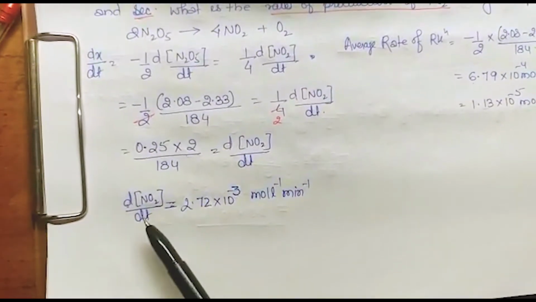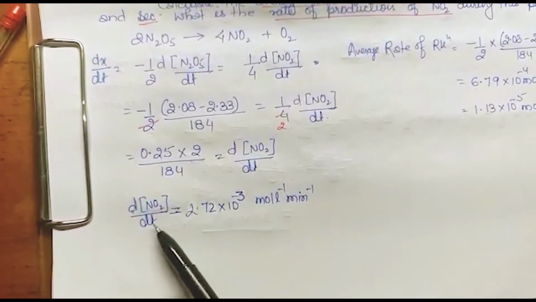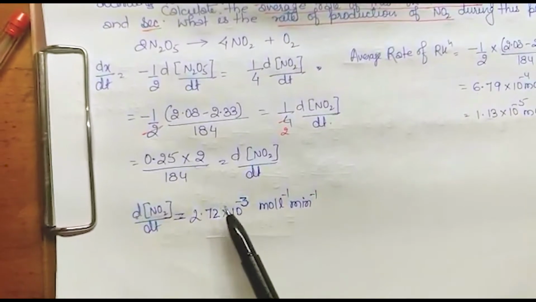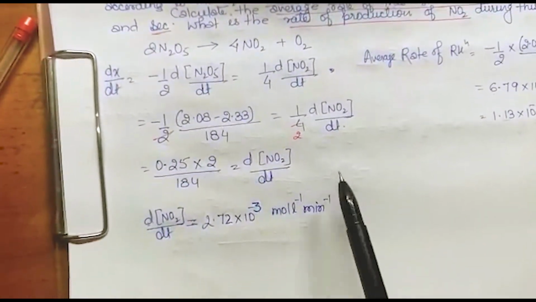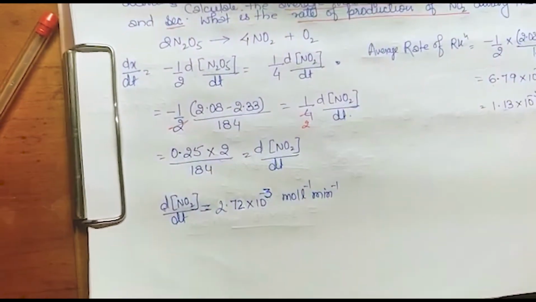If we have to find the rate of formation of NO2, it is 2.72 into 10 to the power minus 3 mole per liter per minute. Since the question is not saying to find it in seconds, we can leave it in this also.